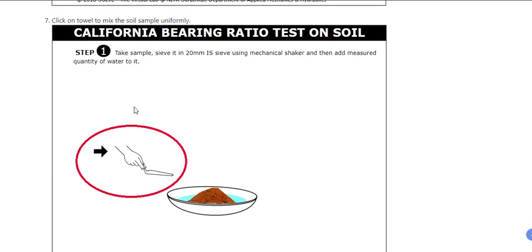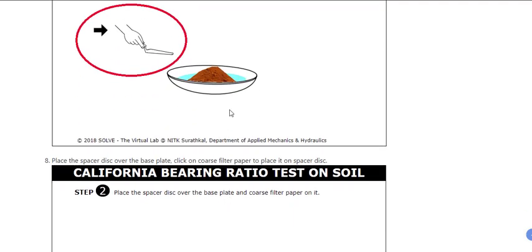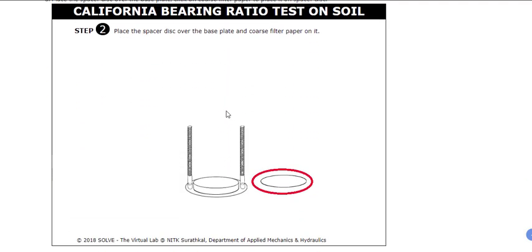Take the sample, sieve it in a 200 mm IS sieve using a mechanical shaker, and add the measured quantity of water to it. So you have already put water in this, and try to mix it properly. Once the sample is ready, take the mold. This is a base plate. Put the spacer disc. This is a spacer disc. This is nothing but a disc which is just put in here to keep some space here. You will understand this when you are doing this experiment.